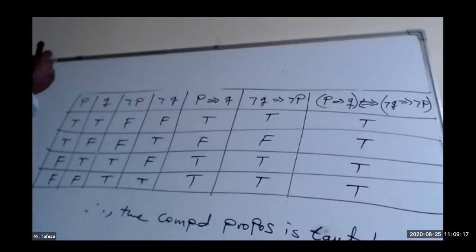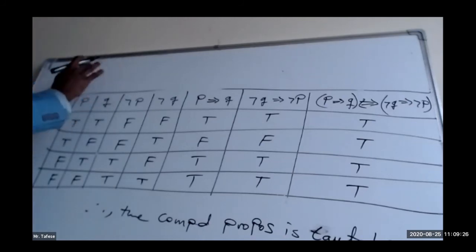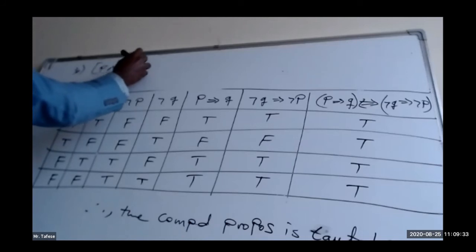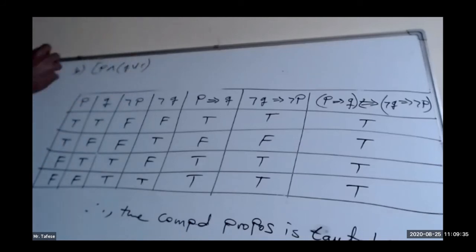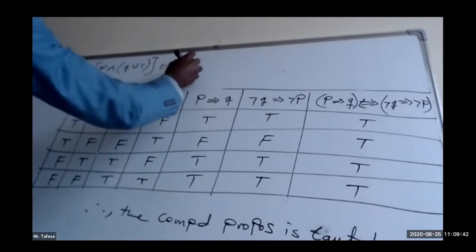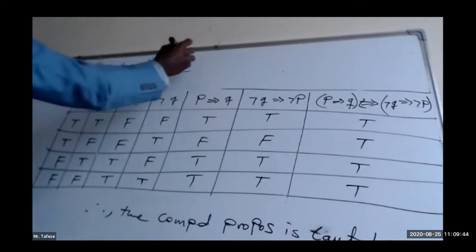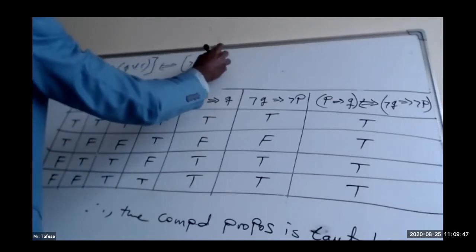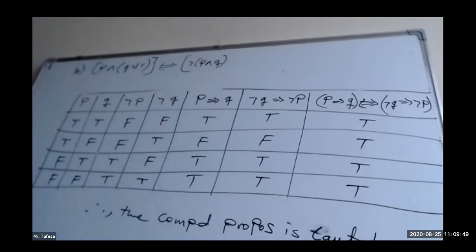First, let me write the question, under B. In the first parenthesis, we have P and Q or R, that is, P and (Q or R), then by implies, in another parenthesis, we have negation of P and Q, that is, (not P and Q).